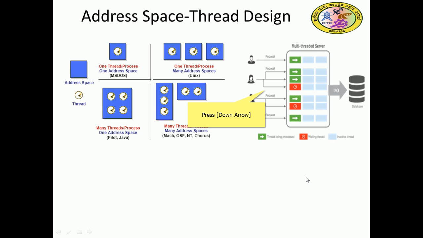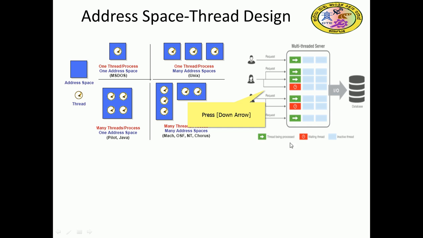Then we have the Unix system. One thread per process, with many address spaces. So one process, one thread, and many addresses. We also have many threads per process: one process and 4 threads. Java encourages such kinds of applications. Then many processes, many threads per process: process 1 has 3 threads, process 2 has 2 threads, process 3 has 1 thread. Macintosh, Windows NT, and Chorus are some of the systems that allow this.